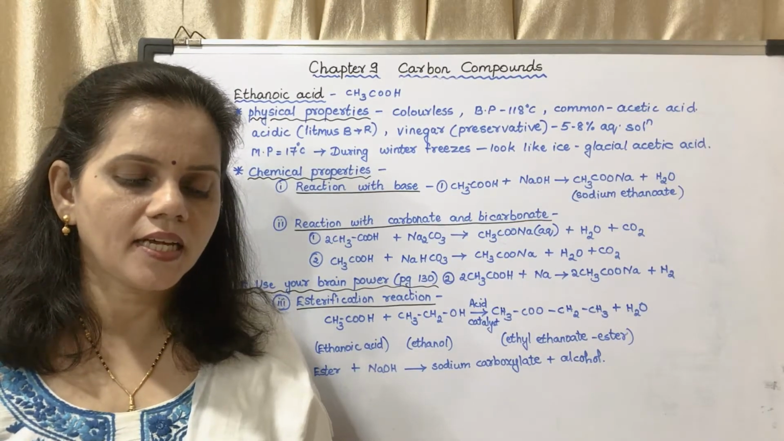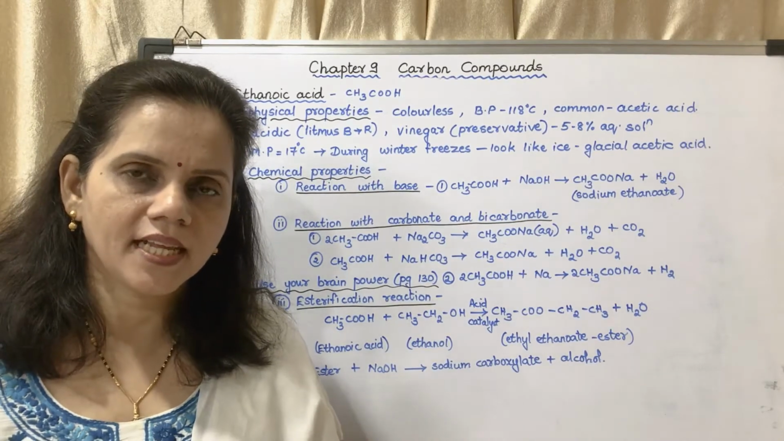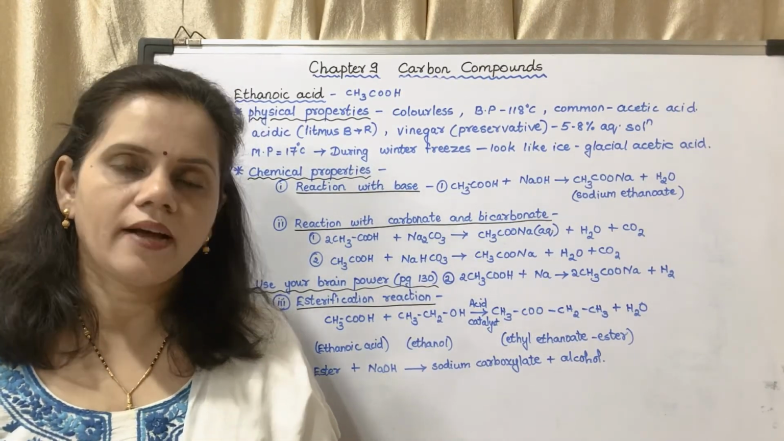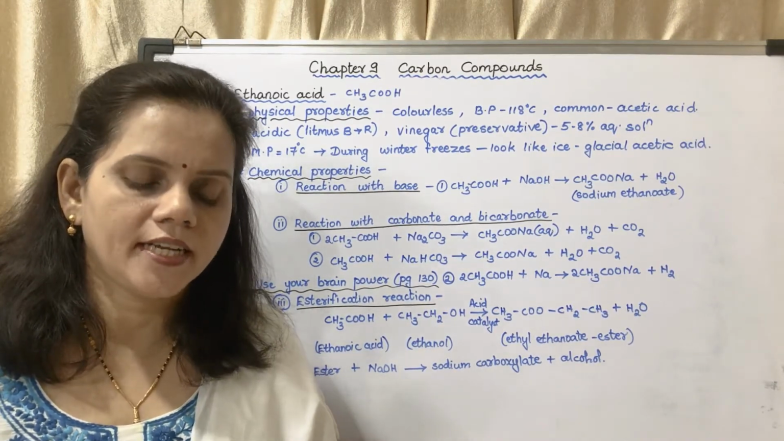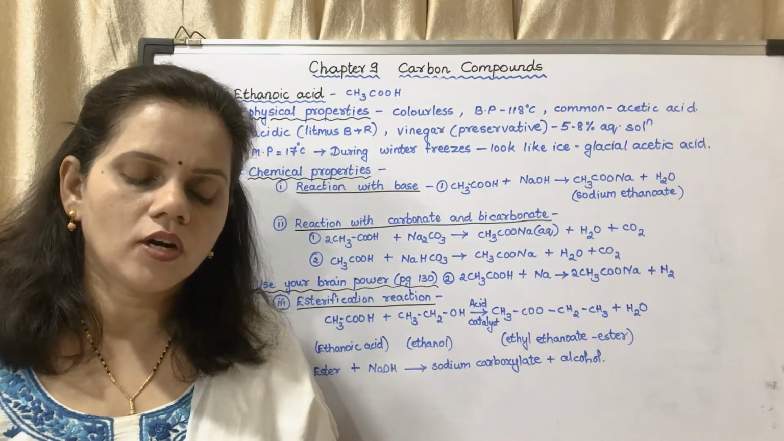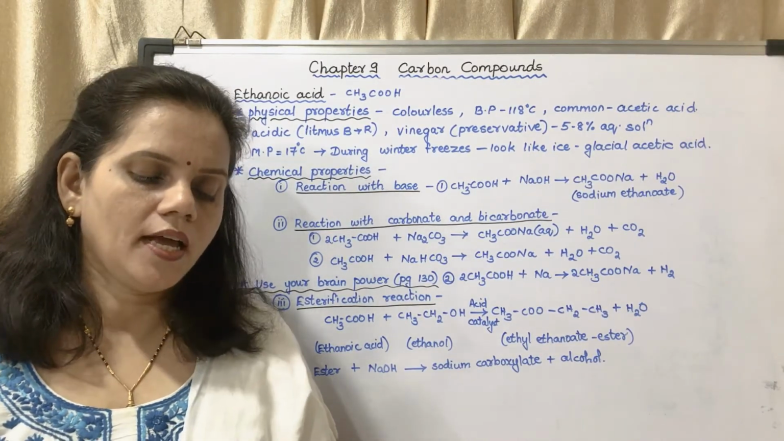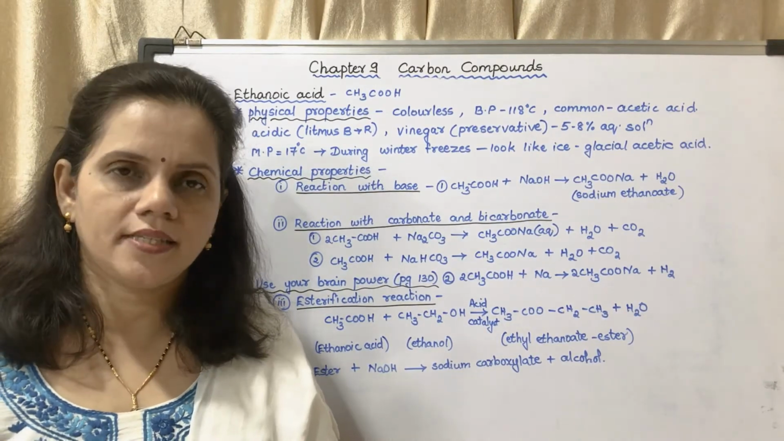Now the next is reaction with carbonate and bicarbonate. There is an apparatus given. You may see figure 9.24. You have to take a test tube. You have to take sodium carbonate in the test tube, close it with a cork, connect a thistle funnel and a delivery tube to it, and you have to add acetic acid through the thistle funnel.